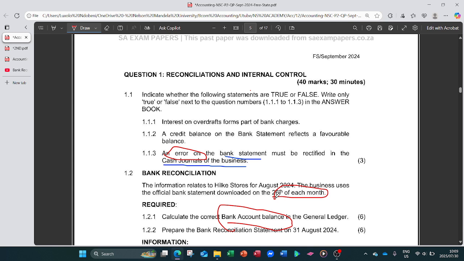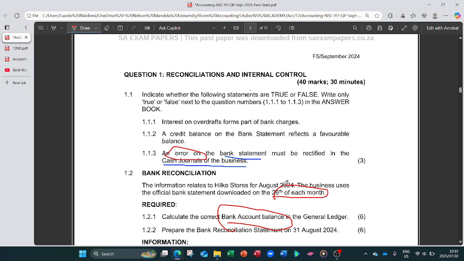If we receive the statement on the 26th of each month, that means from the 27th to the 30th or 31st of that month, all those transactions are not recorded in the bank statement. All those transactions that occurred after the 26th are not reflected in our cash books. For example, if the bank charges appeared on the 27th, we can't see them on the bank statement we downloaded on the 26th. They will appear on the next bank statement that we download.